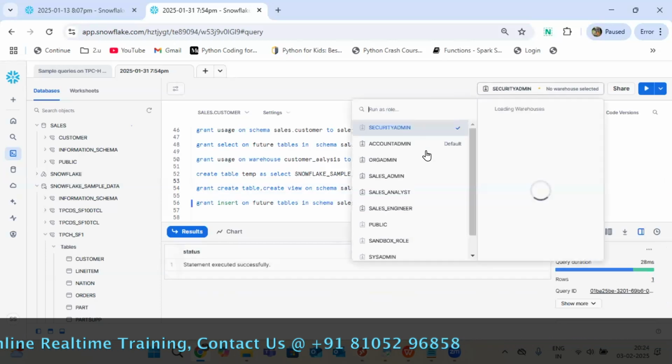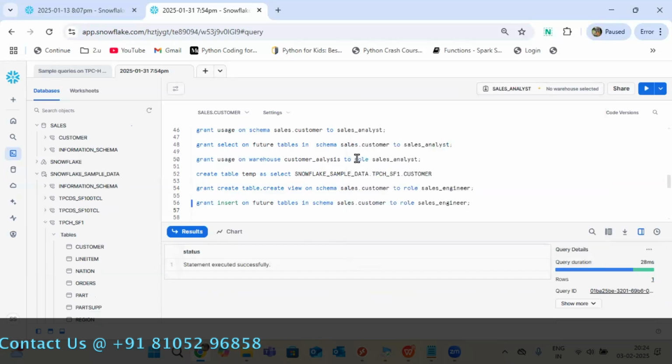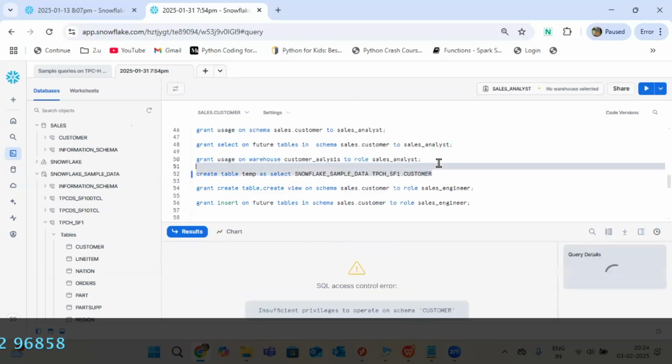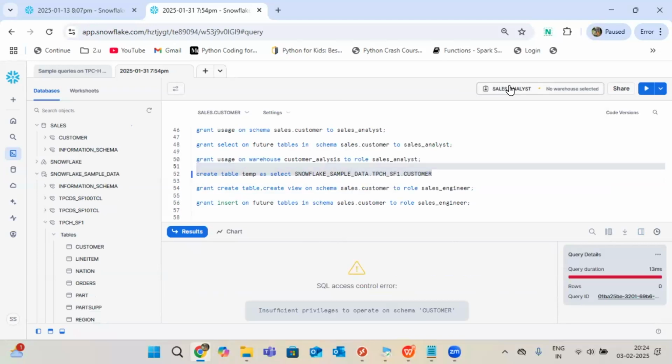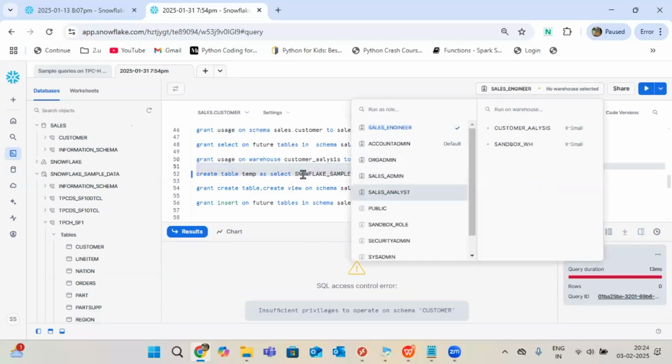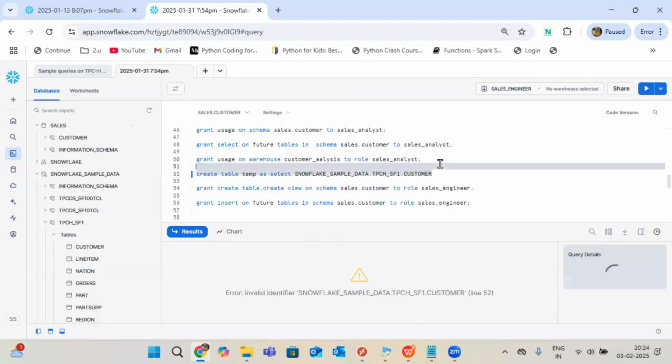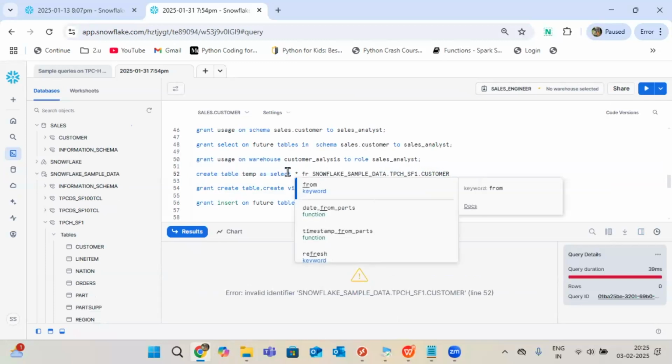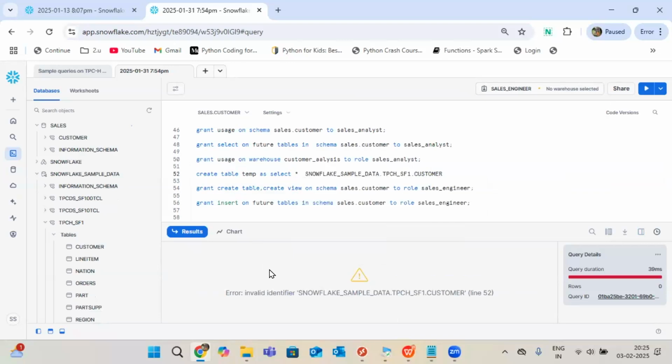Now, if I change to sales analyst, again I'm changing to sales analyst only. Not plausible. Sales engineer. It's a query problem. First, it will check the privileges. Observe clearly. At analyst time also, I should get this query issue, right? But I didn't get it because first it is checking the privileges. If you have privileges to work on top of the database, then it will give the query related error messages. First check is happening only at the privileges level. This is the proof.